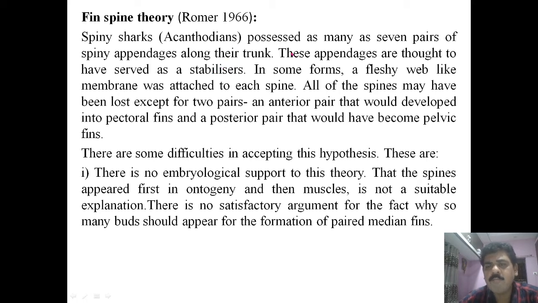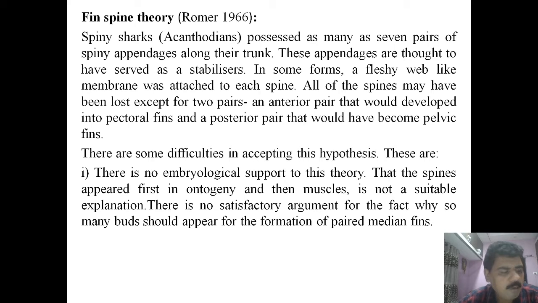In some forms, a fleshy web-like membrane was attached to each spine. All of these spines may have been lost except for 2 pairs. The anterior pair would have developed into the pectoral fin, and the posterior pair would have become the pelvic fin.